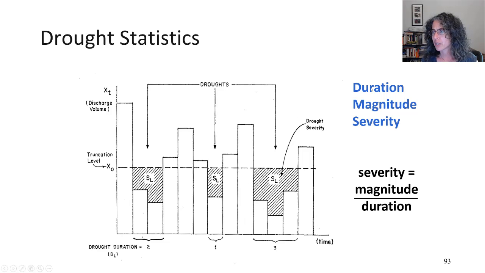So here are 3 different drought statistics. We have the duration. So in this case, it's how long stream flows were below the required level. First, we're seeing 2 years, and then 1 year, and then 3 years. The magnitude is the total volume of the shortage across all the years. And then finally, the severity is kind of an average shortage. So it's the magnitude divided by the duration.